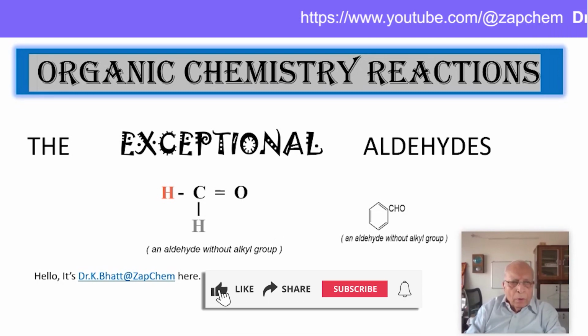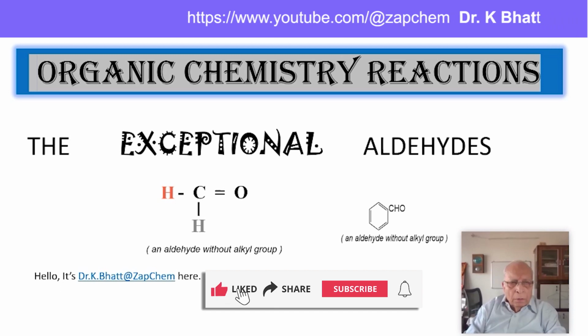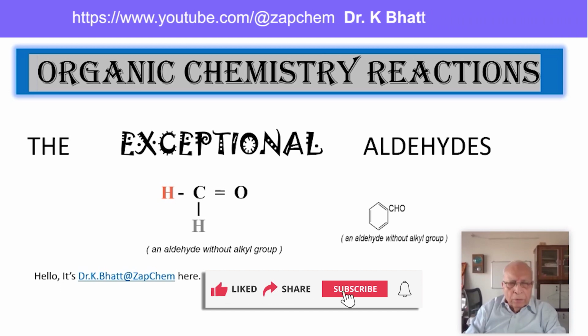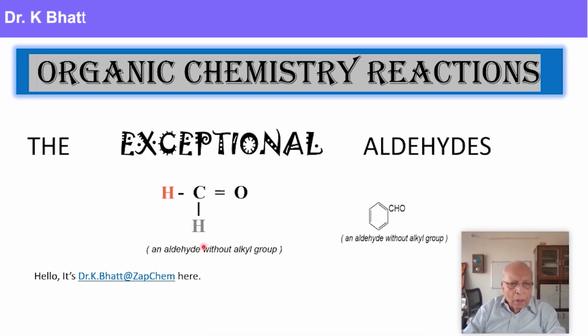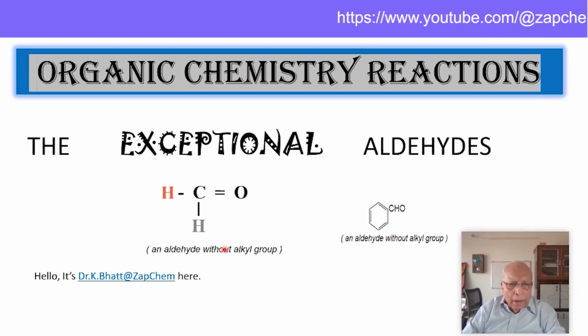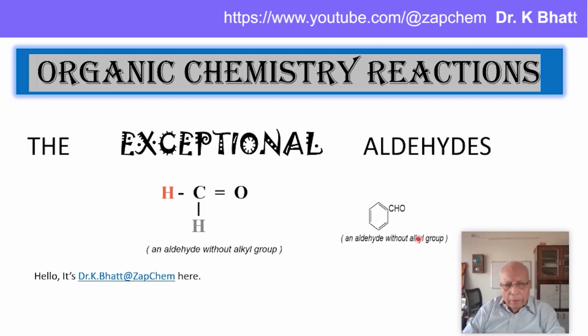Let us have a look at the exceptional aldehydes. Why they are called exceptional, we are going to take up. Taking two examples which are exceptional in nature, that is formaldehyde and benzaldehyde.